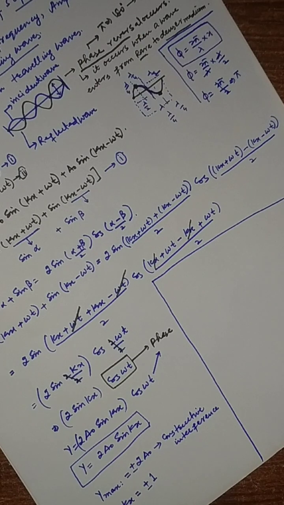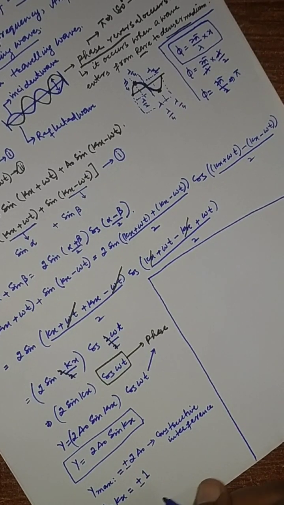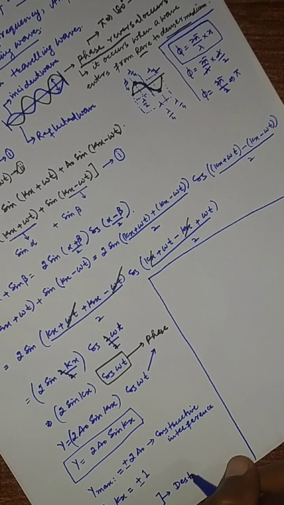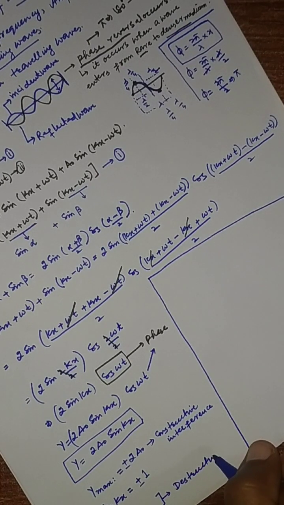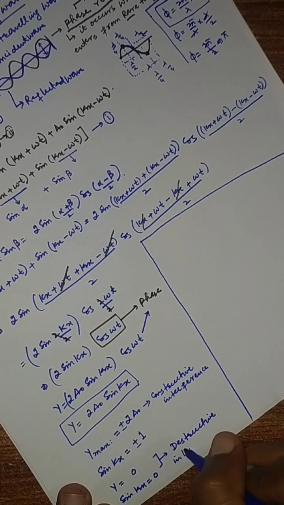If y equals 0, then sin kx will also equal 0, and for that destructive interference will occur.